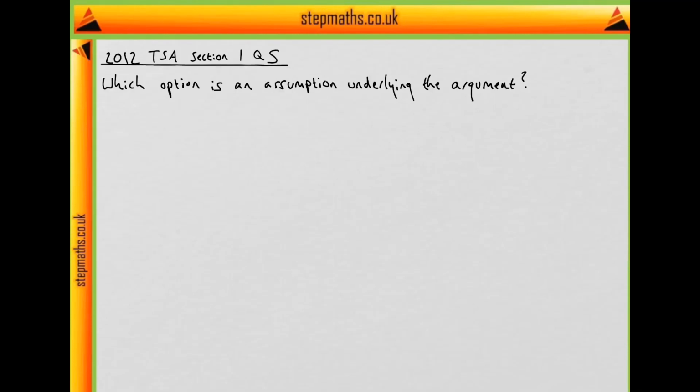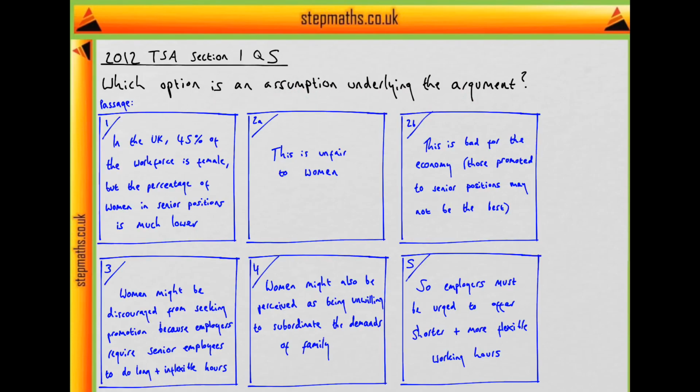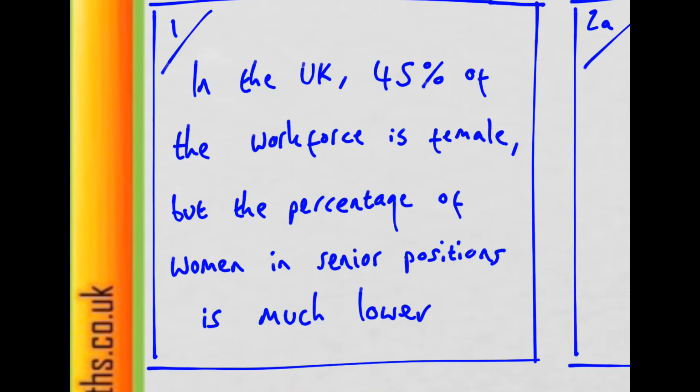This video is on question 5 of the 2012 TSA paper, and here we're asked which option is an assumption that underlies the argument. And this is the passage that we're given. The author starts by saying that in the UK, 45% of the workforce is female.